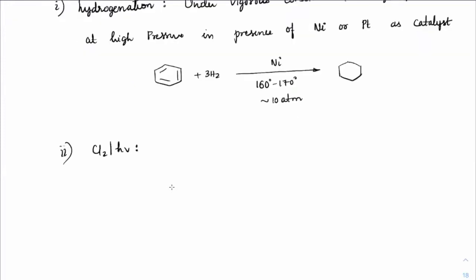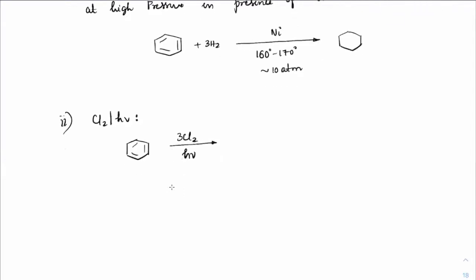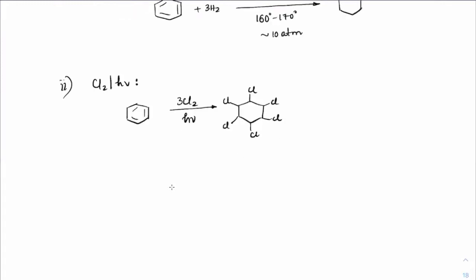Cl2 and hν. How does Cl2 get added? When we take benzene and treat that with excess of Cl2, or at least 3 moles of Cl2, we would get chlorine substituted on all the positions. IUPAC wise, this is called benzene hexachloride as a common name. It is used as BHC, the industrial name.